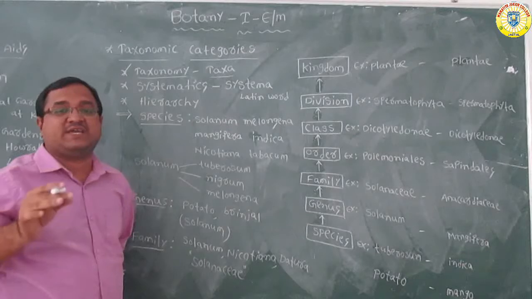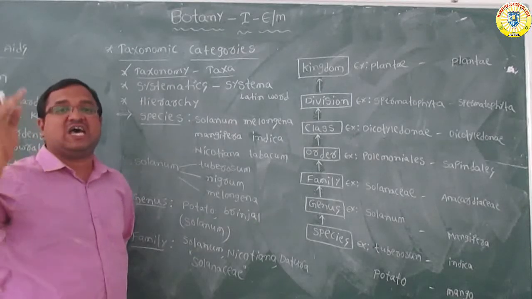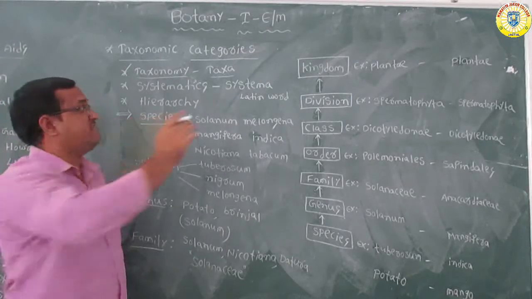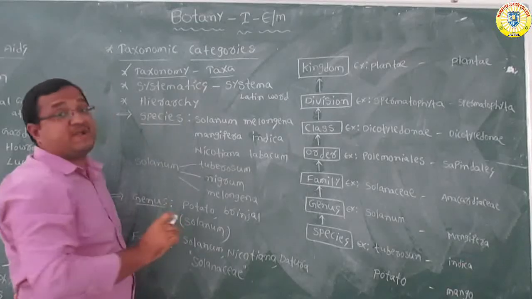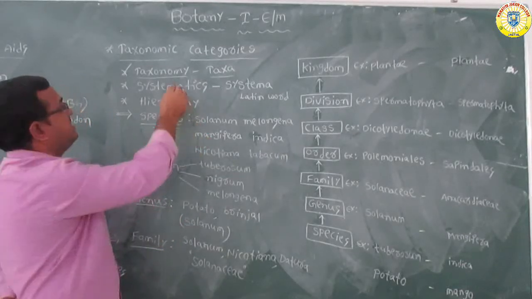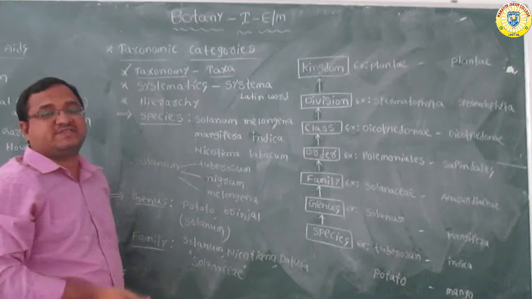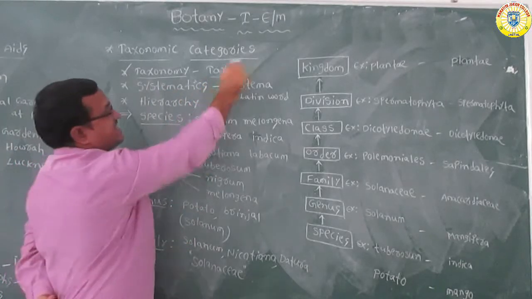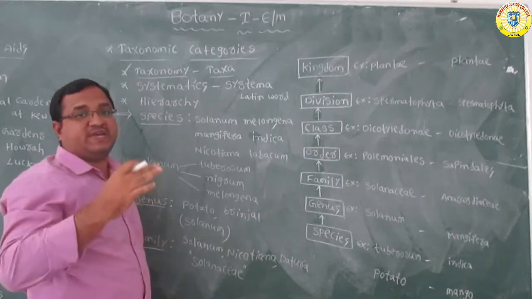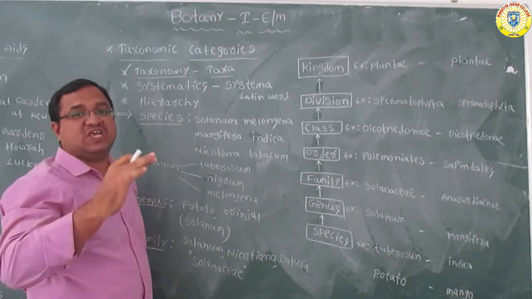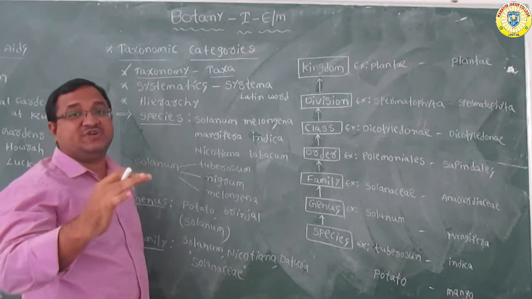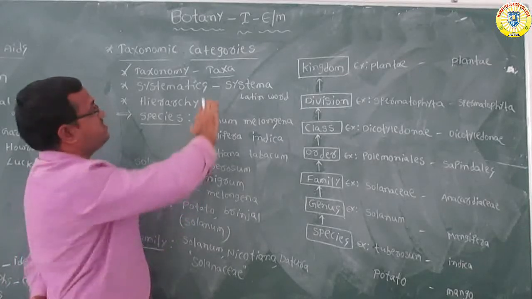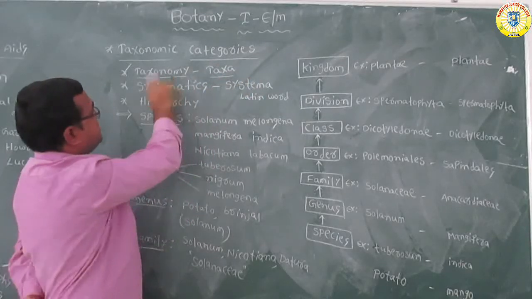Based on common characters, all living organisms can be categorized into different taxa. Here taxa means a category. The process of classification is nothing but taxonomy.